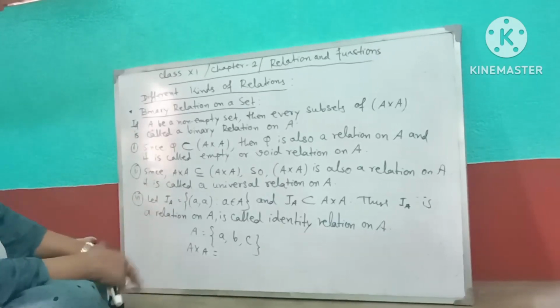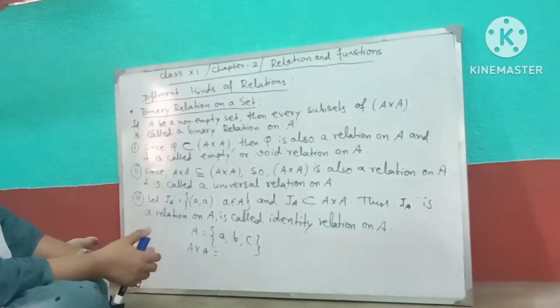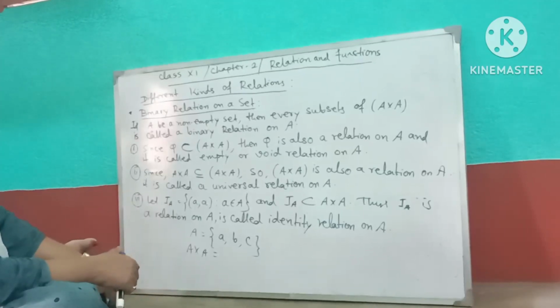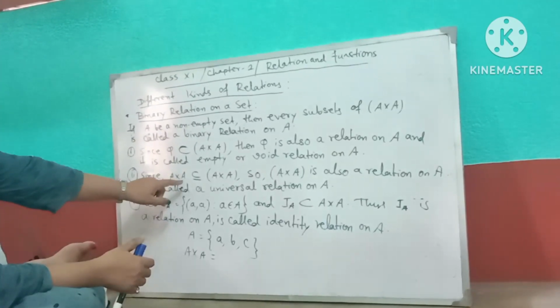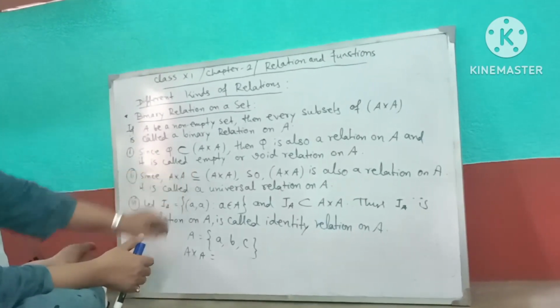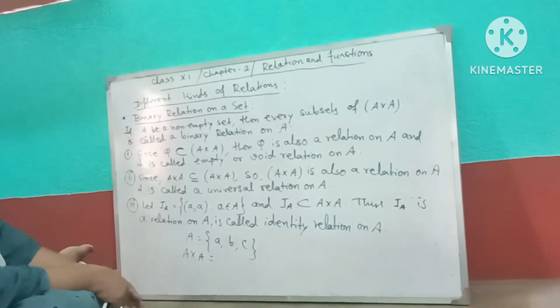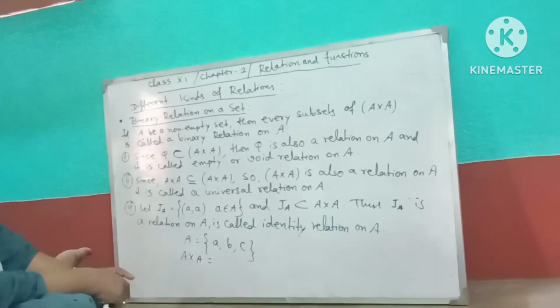And A cross A, we know any set is a subset of itself. So A cross A is a subset of A cross A. So A cross A is called the universal relation.